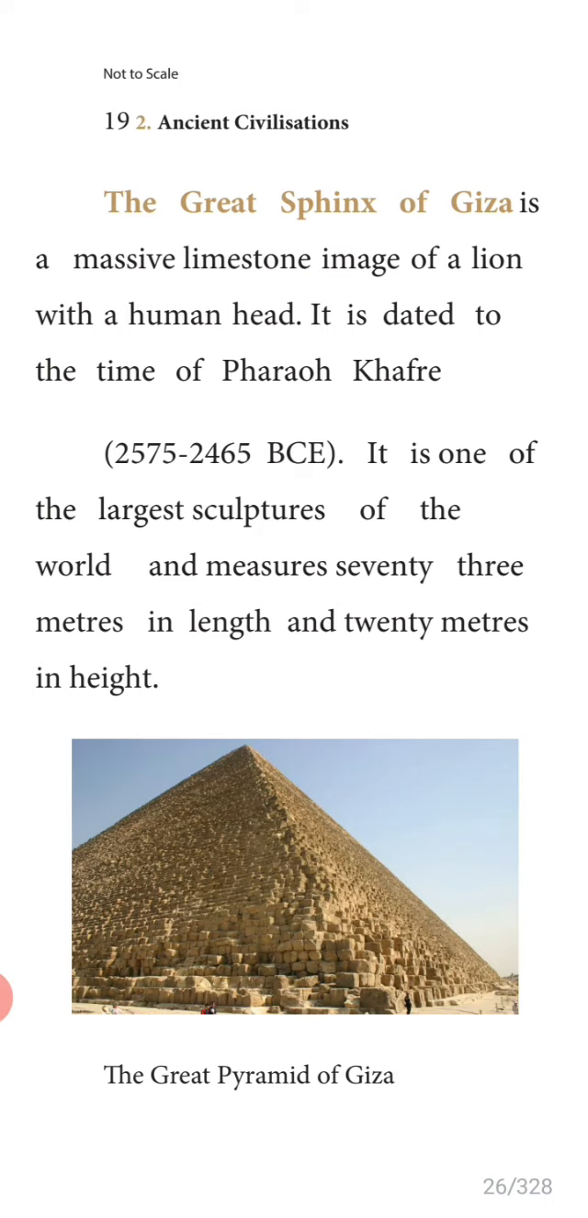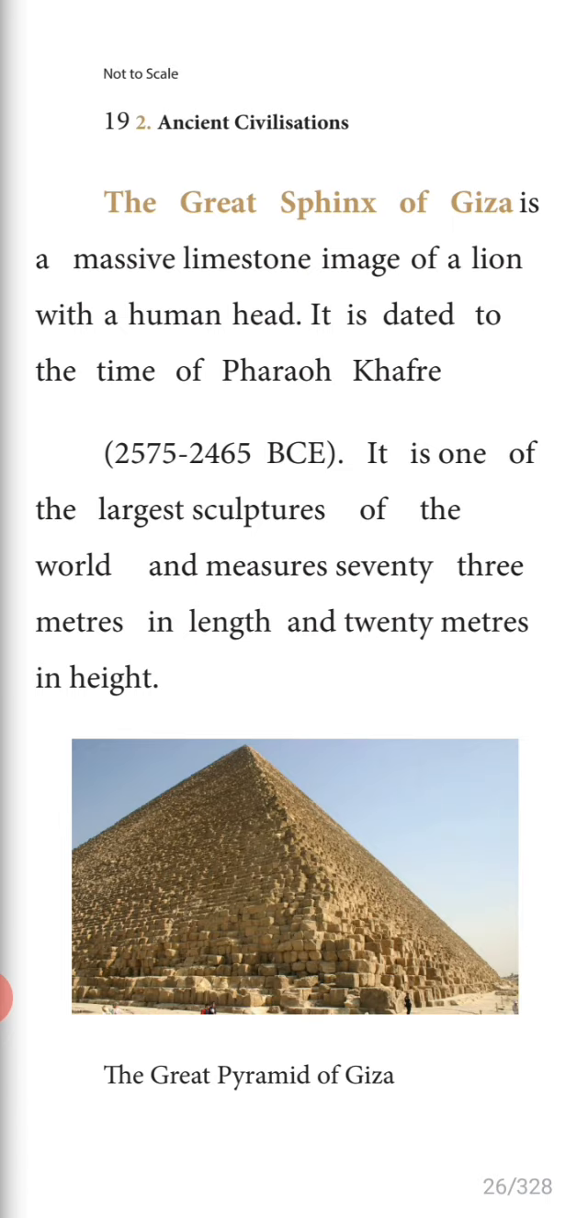That is called the Sphinx. It is dated to the time of Pharaoh Kafir. Underline Pharaoh Kafir. It is one of the largest sculptures of the world and measures 73 meters in length. How many meters? 73 meters in length and 20 meters in height. Okay, the picture is given. Look at the book, all of you. The Great Pyramid of Giza and also the Sphinx.